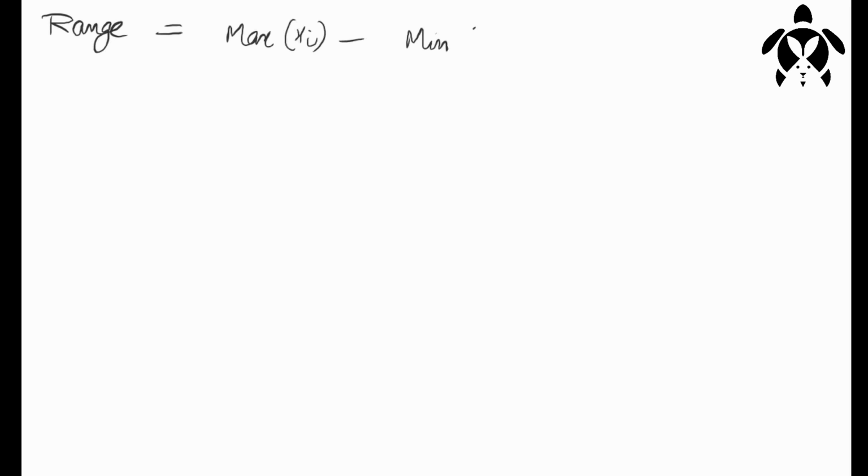Okay, maximum value minus the minimum value. So that is the range. And we saw IQR also that day. If you don't remember, let me remind you. It is Q3 minus Q1. You should divide it in quartiles, right?